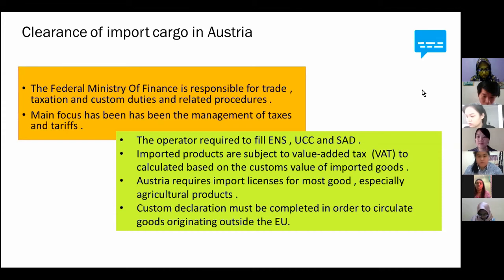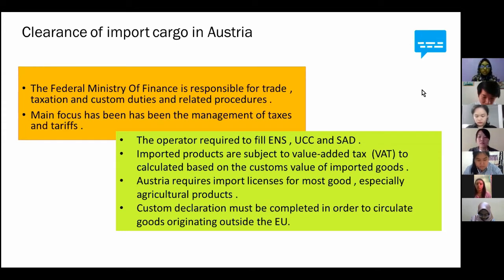The operators are required to fill out the entry summary declaration, and there are a lot of procedures in order to do this clearance of import cargo in Austria. As we can see, the operators are required to fill out an entry summary declaration, which is ENS, to the customs of the country of entry.